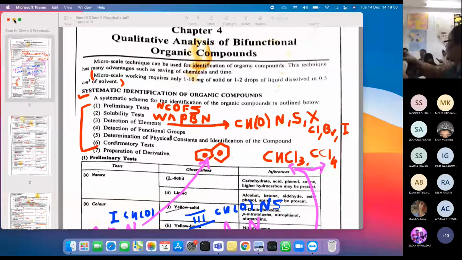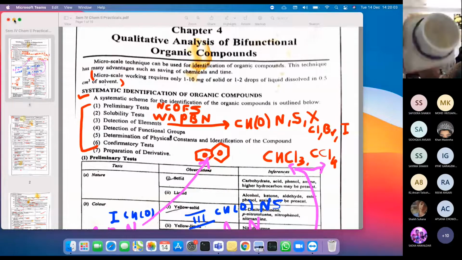Now when you are given the compound, you will be given the compound in the watch glass. The quantity will not be there. Are you able to see the color of this compound? Yes, the color of the compound. Online students, what is the color of the compound?